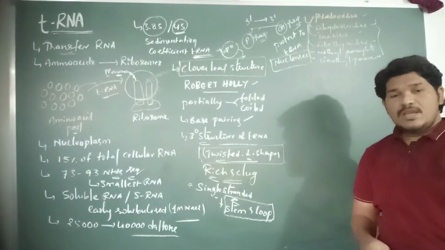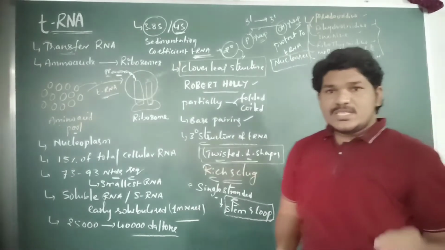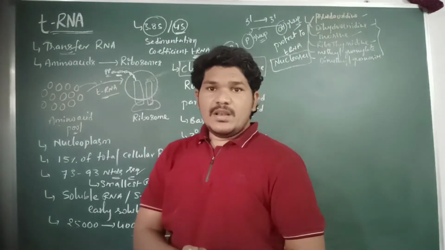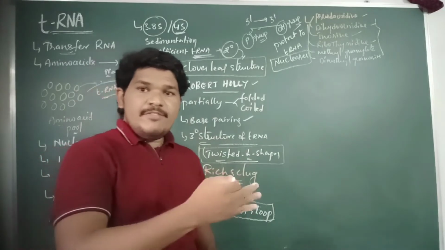If we observe the structure of the tRNA molecule, it exhibits five different parts.